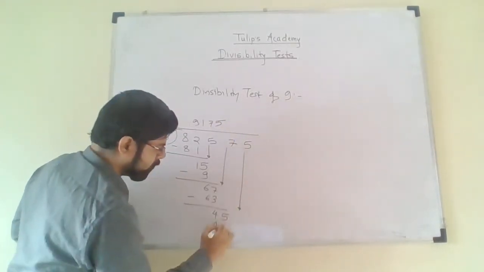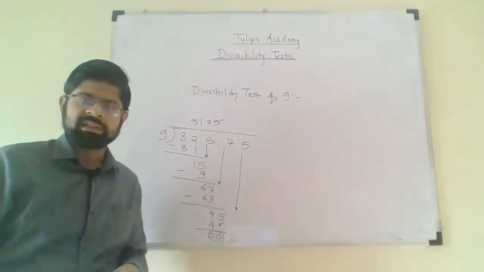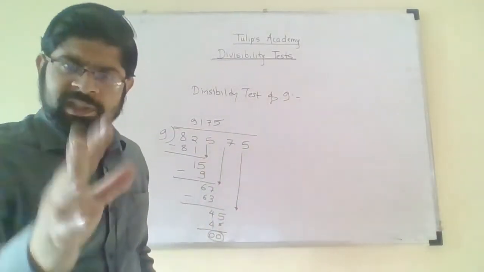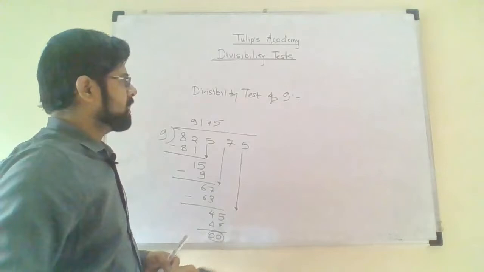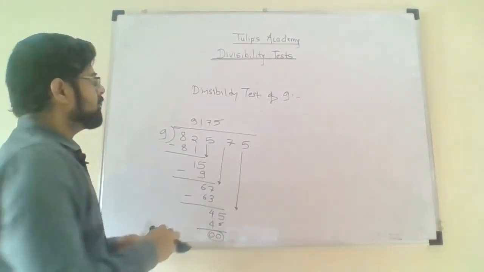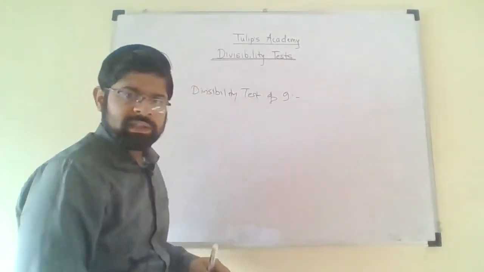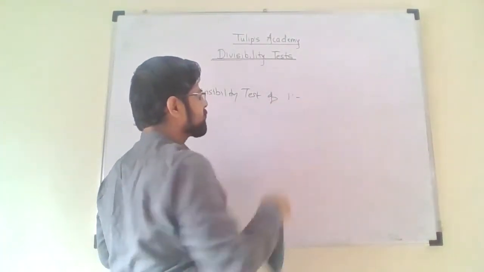9 5s are 45. The remainder will be 0. Yes, it is divisible. So it's just a check. We have checked. Yes, this trick works. This test actually works. Now, divisibility test of 10. Next is divisibility test of 10.